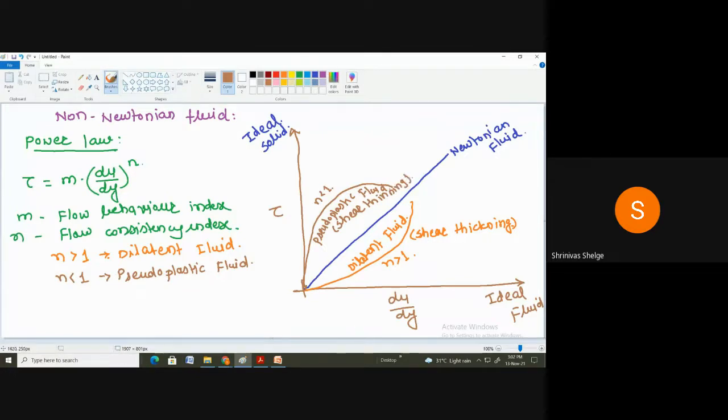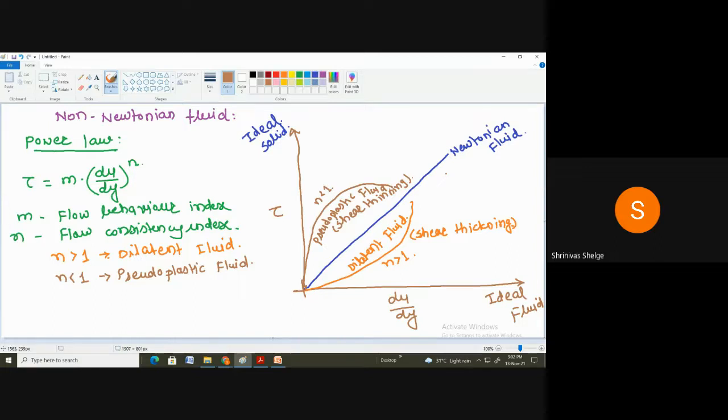So first we will try to understand the difference between the dilatant fluid and the pseudoplastic fluid. Dilatant fluid is also known as shear thickening, and shear thinning is in the case of the pseudoplastic fluid. Remember that in the case of Newtonian fluid, shear stress is varying linearly with respect to the rate of shear strain. There is no change in viscosity with respect to the shear force.